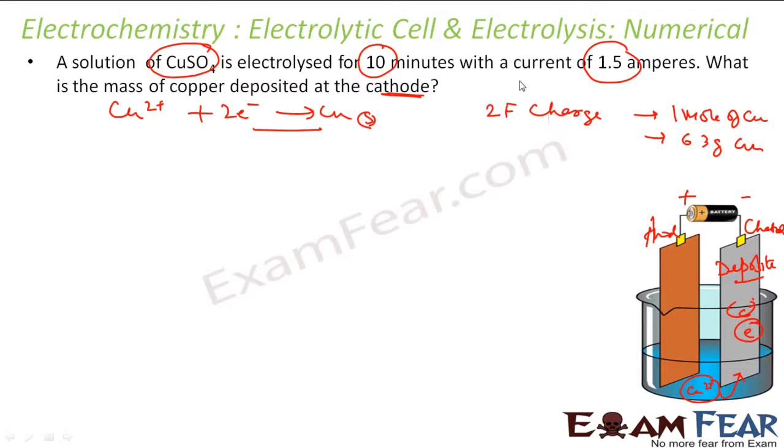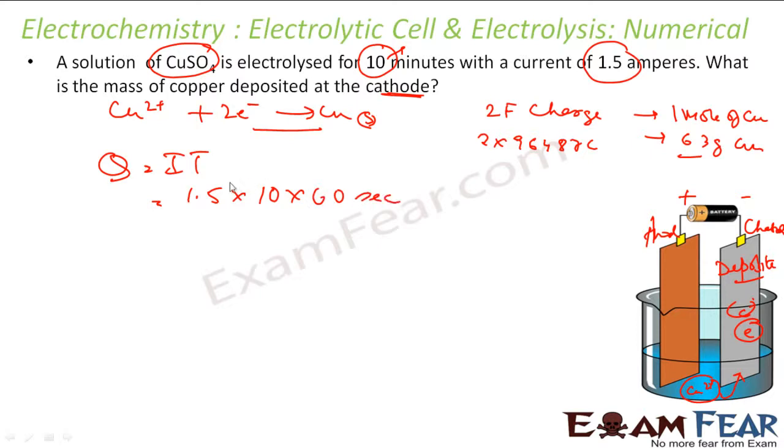Correct? And 2 Faraday charge is how much? 2 into 96487 coulomb. So this much charge is required to produce 63 gram of copper at this cathode. First let's see how much charge is there. So I know the formula Q is equal to I into T. What is the value of current? Current is 1.5 ampere. What is the value of time? Time has to be in seconds. So 10 minutes is nothing but 10 into 60 seconds. And this is ampere. Solve this, you get 900 coulomb.